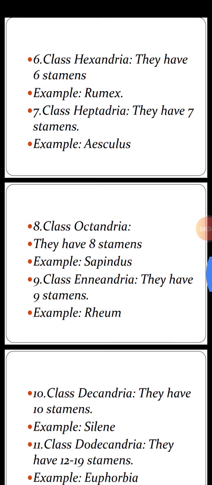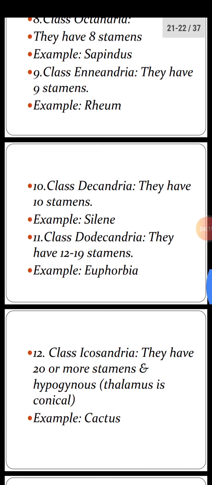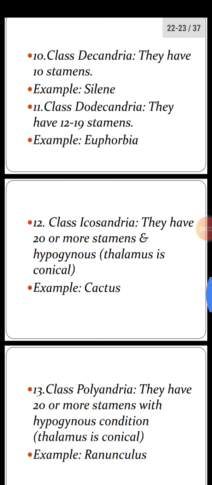Enneandria. They have 9 stamens. Example is Rheum. Class Decandria. They have 10 stamens. And its example is Silene. Class Dodecandria. They have 12 to 19 stamens. Its example is Euphorbia. Class Icosandria. They have 20 or more stamens and they have hypogynous condition. Hypogynous means thalamus is cone shaped or conical shaped. Example is cactus.